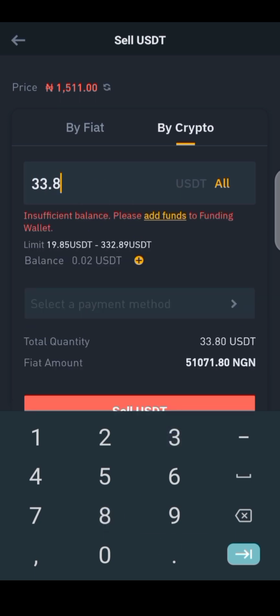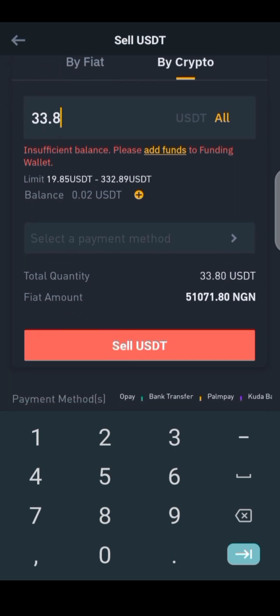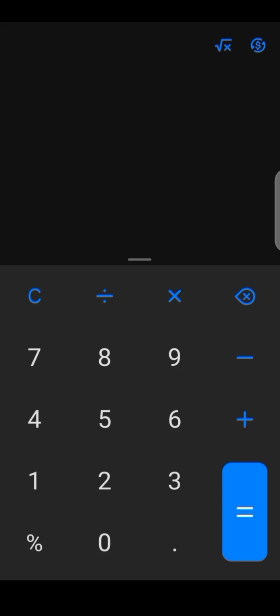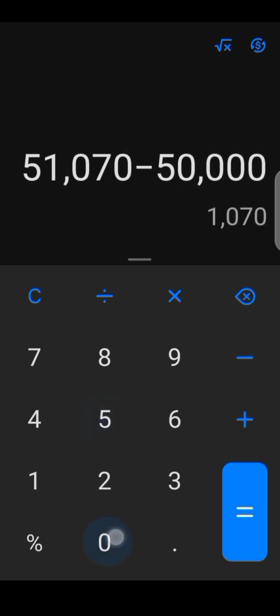Once we click on this, we now insert the amount we have, 33.8. You can see we will be able to make a 1,070 naira profit. You can actually see that it's profitable. So on our calculator now, we started this trade with 50,000 naira, and we have been able to make 51,070 naira. Let's say 51,070 naira minus 50,000 naira. You can see you have made a profit of 1,070 naira.